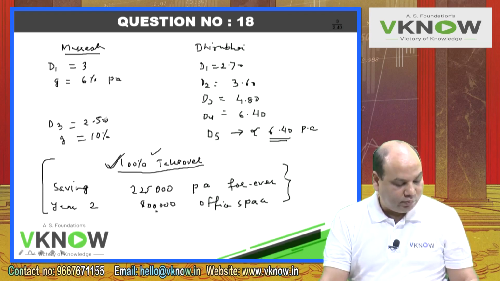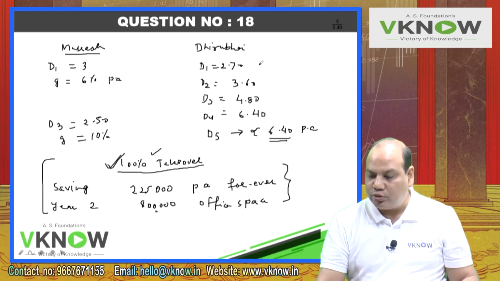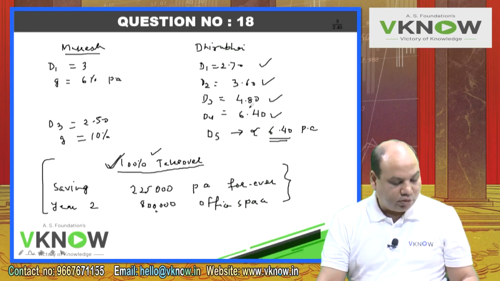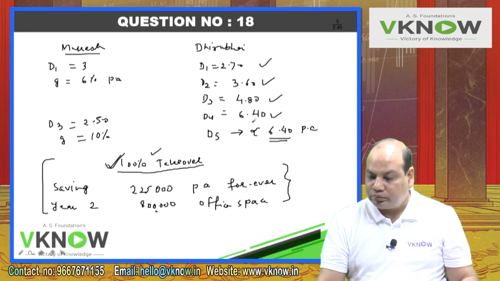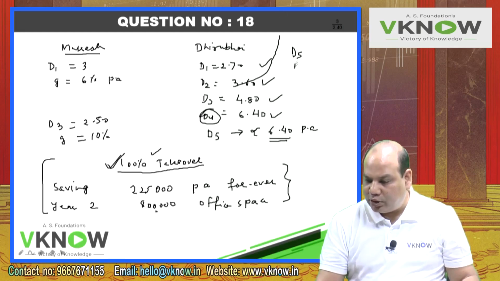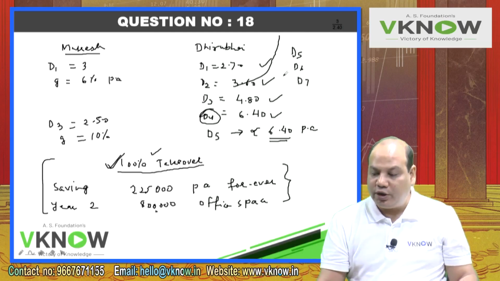In case of Dhirubhai, no change in total dividend in year 1 to 4. So once you acquire 100% of Dhirubhai, first 4-year dividend pattern will be the same, and then dividend will grow at the rate of 25% per annum compound until year 7. After fourth year, dividend of 5th year, 6th year, 7th year will grow at the rate of 25%.